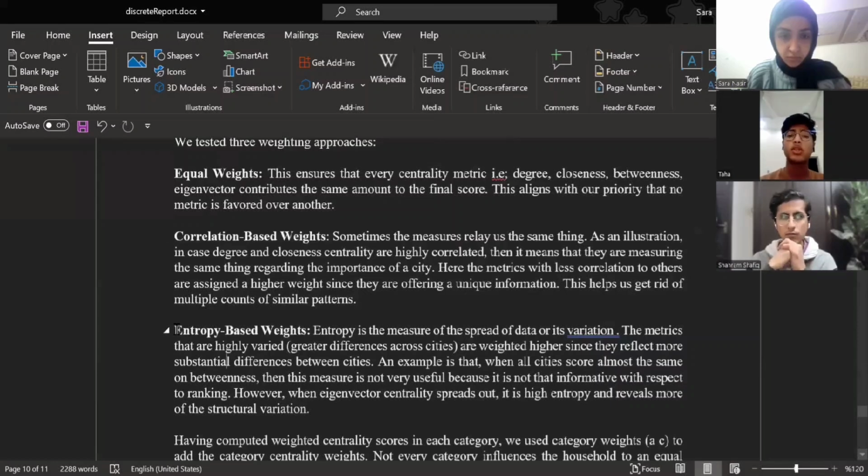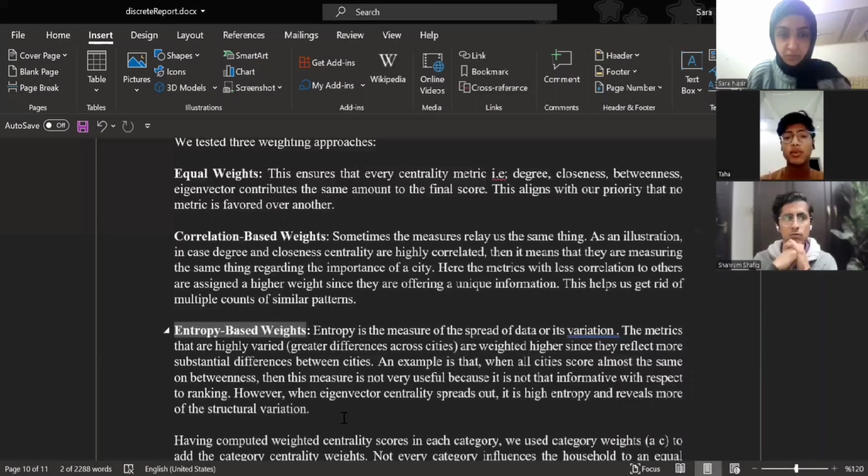And thirdly, we used entropy-based weights. Metrics with more variation across cities get higher weight. If betweenness is almost identical across all cities, it contributes less. We also assign weights to different categories. For example, we assign 0.25 weight to food staples, 0.20 to utilities, and 0.15 to transport. This reflects real-world household importance as documented in our report. Combining metric weights and category weights gives us a final influence score per city per year.